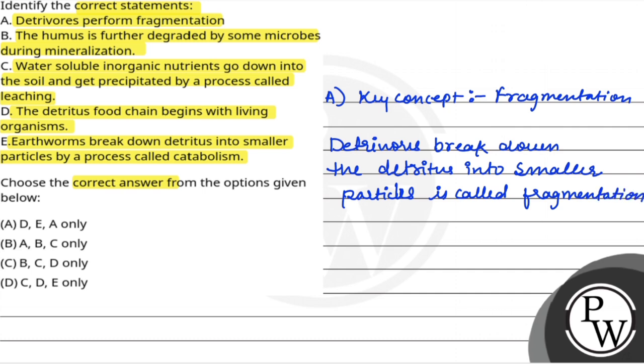Right? So fragmentation क्या होता है? It is a process by which detrivores क्या है? Detrivores are the animals which feed on dead organic matters which break down the detritus into smaller particles is called fragmentation. So the statement A is a correct statement.